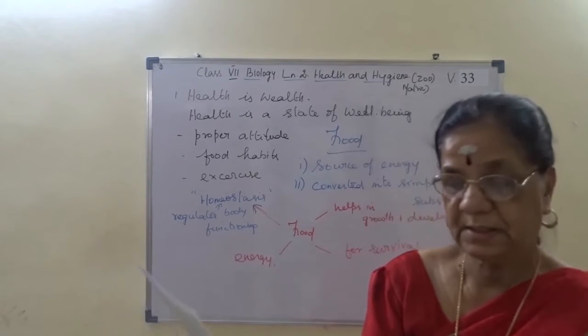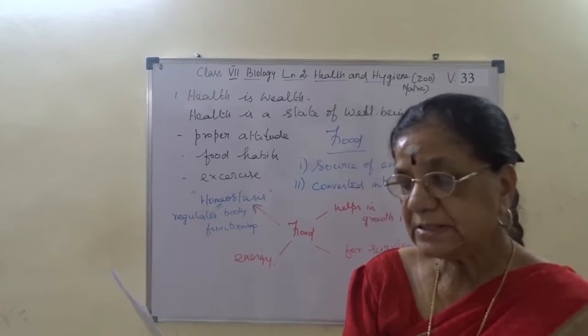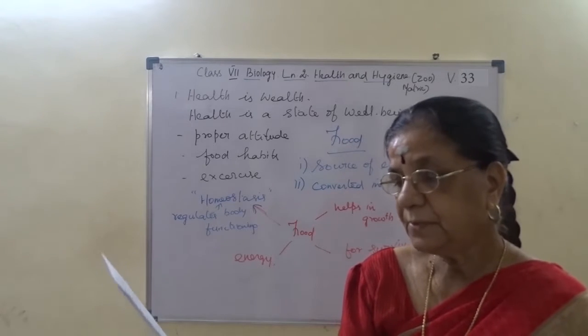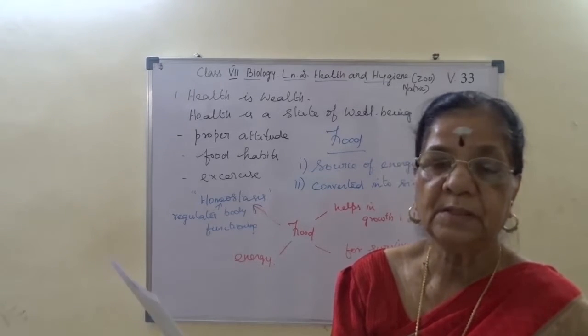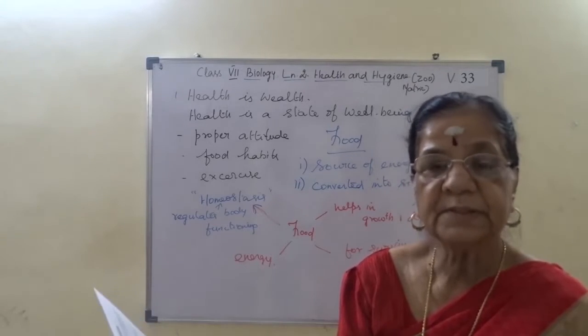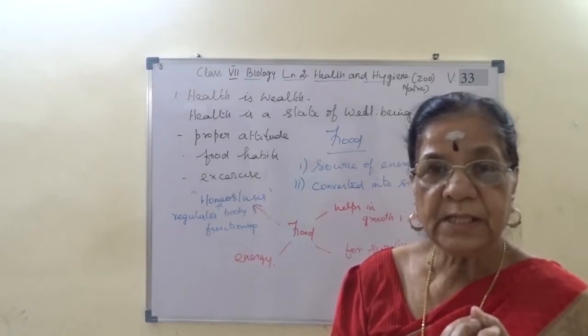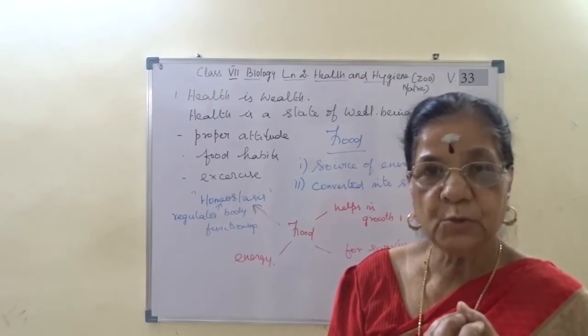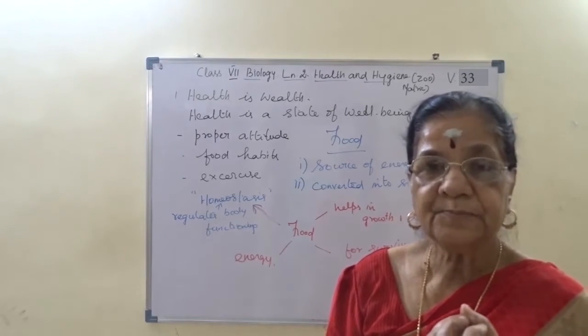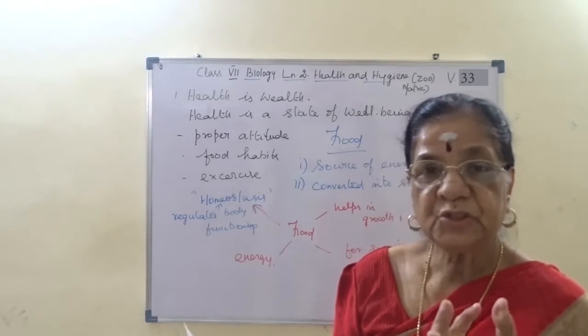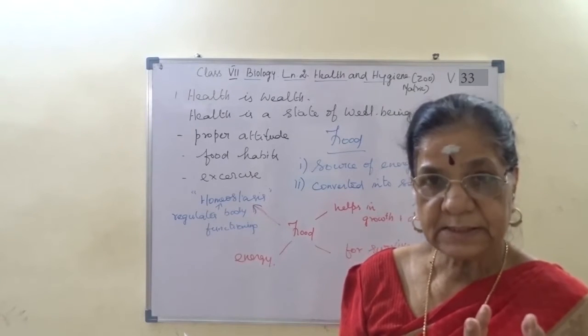Feeding habits and preferences of food vary from animal to animal. Feeding habit: amoeba, a lower organism, will capture the food with the help of pseudopodia. Hydra captures food with the help of tentacles.